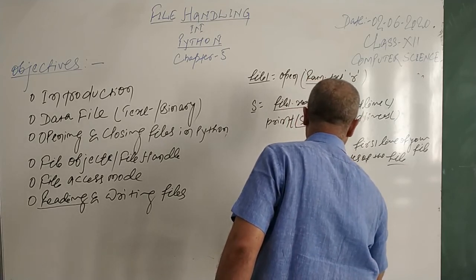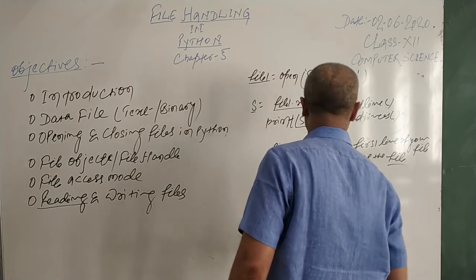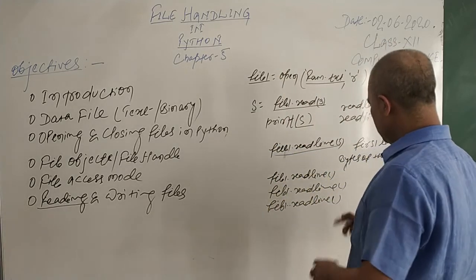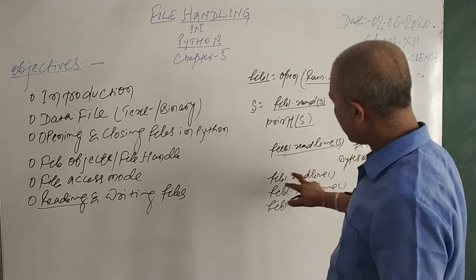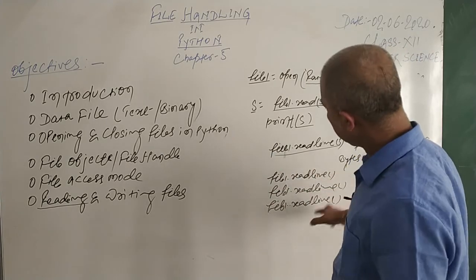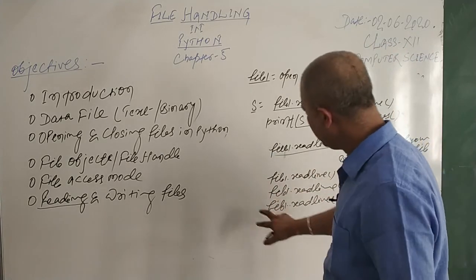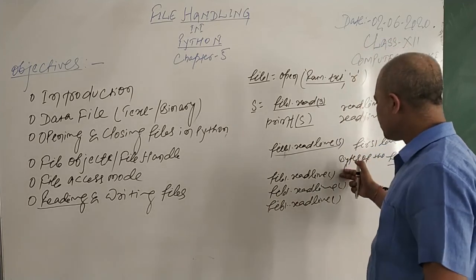If I am using this method 3 times, what is happening? You may give the print command, print file1.readline, again print file1.readline, again print file1.readline, and it will give you the first line, second line, and so on.